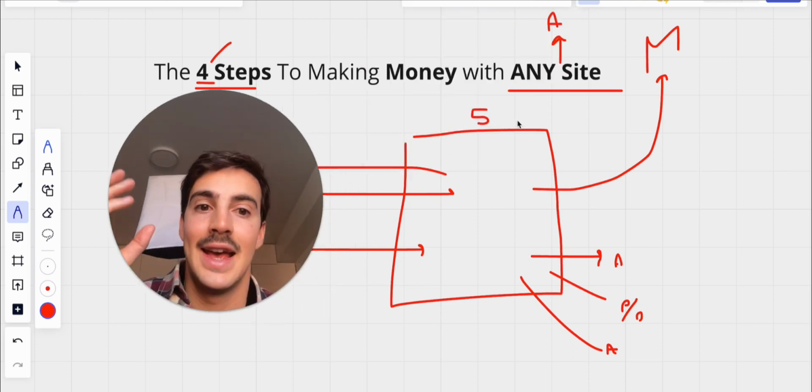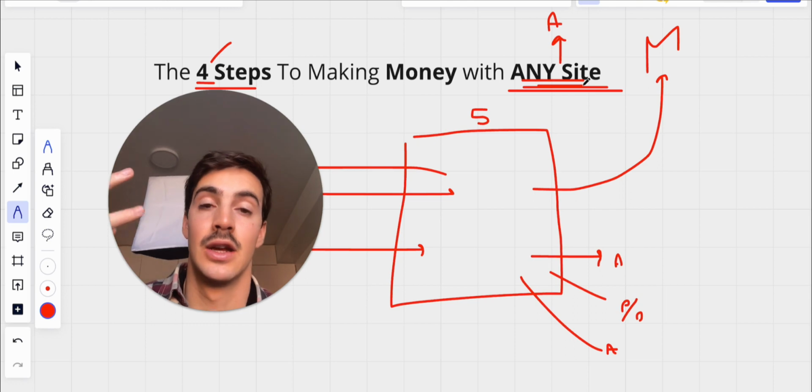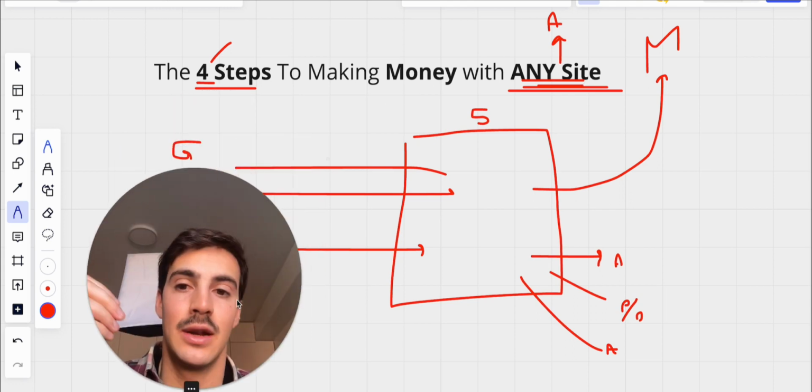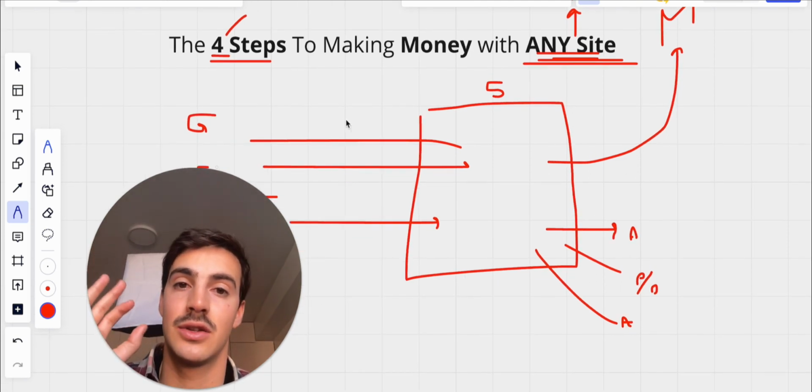Again, remember that a site is an asset, right? A site is an asset, something that makes you money today, tomorrow, and eventually again when you sell it. So you got to make it make money, and to do so, again, you got to take the 4 steps for traffic, keyword research, traffic monetization, all that Conor just went over.